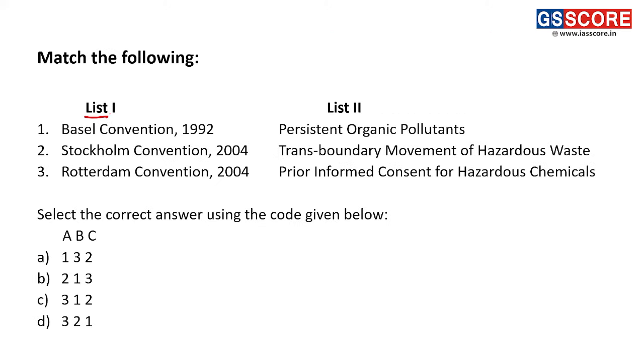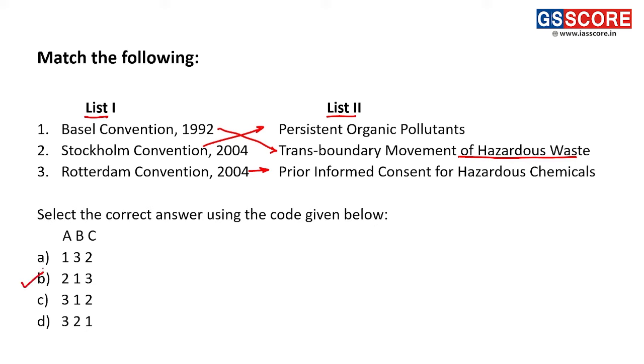On one hand, we have a list of various conventions, and on the other, their objectives. So let us consider the list. First is the Basel Convention 1992. The Basel Convention is related to transboundary movement of hazardous waste. So the first is matched with the second choice of list 2. Stockholm Convention 2004 is related to persistent organic pollutants, POPs. And then last is the Rotterdam Convention. It is related to prior informed consent for hazardous chemicals. So the correct answer for this question is